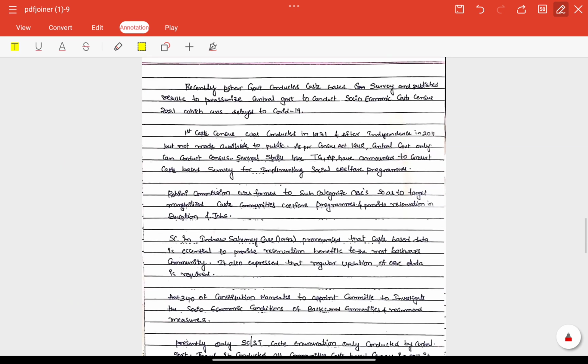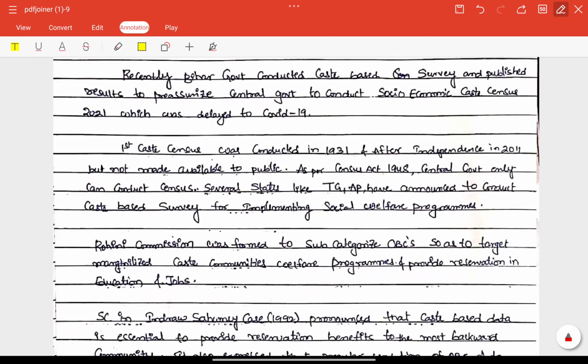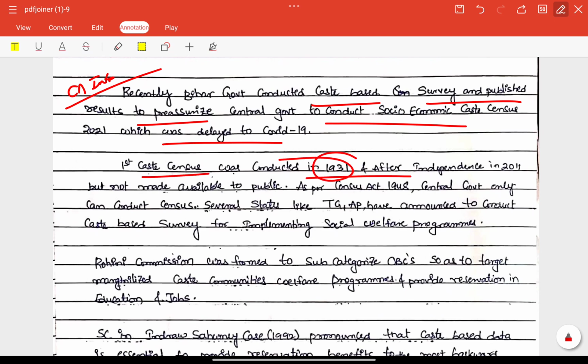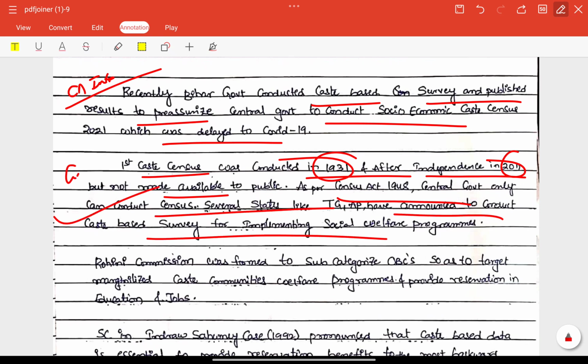Let's check today's answer written by Suresh. Recently, the Bihar government conducted a caste based survey. We started with our current affairs introduction. Very good. And also the first census was conducted in 1931 and after independence 2011. All these particular static data are also included. Very good static also.